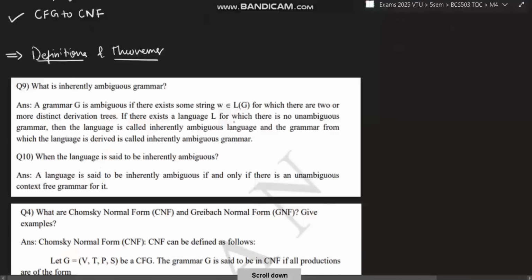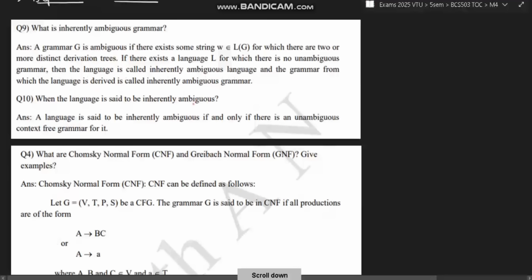The first is definitions. These are a few of the questions from the previous year papers, and under definitions and theorems, the questions are as follows. The first question is, what is an inherently ambiguous grammar? Okay, a grammar G is ambiguous (ambiguous means doubtful) if there exists some string W for which there are two or more distinct derivation trees, as seen in the previous module. If there are two or more trees, that is an ambiguous grammar, right? And if there exists a language which has only ambiguous grammars, that is called an inherently ambiguous language. Okay, so it's just what I have told now.